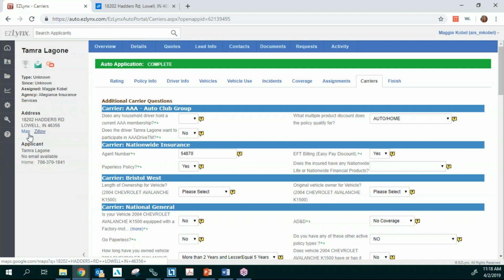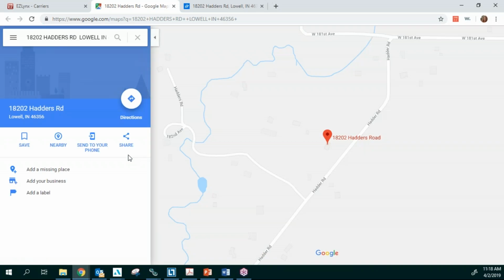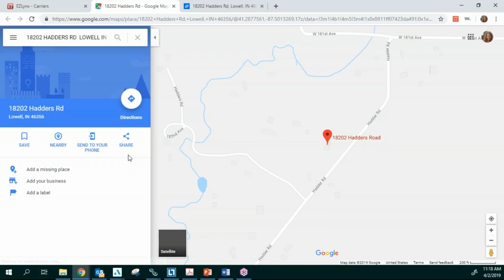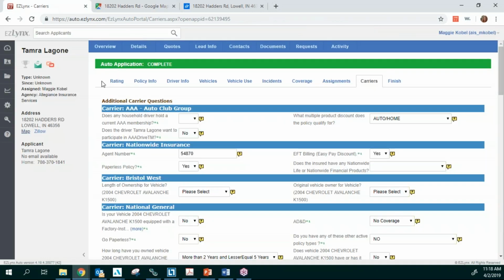A lot of our agents like to go and visit their clients. You can map that as well. Then you're going to see, hey, this is where I'm going to go. Send it to your phone and head out to your client's house, take a look, make sure that they have a great roof on there. You don't want to send any of your carriers any bad risk.